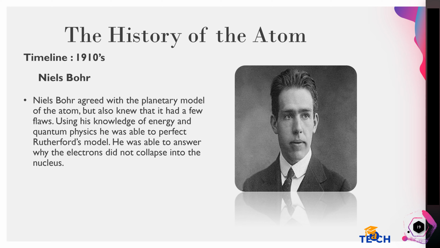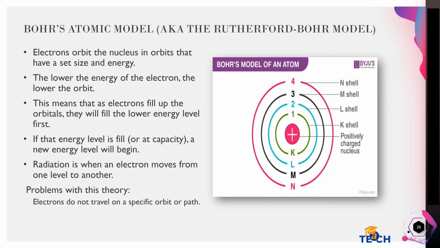In the same decade, the 1910s, Niels Bohr agreed with the planetary model of the atom, but also knew that it had a few flaws. Using his knowledge of energy and quantum physics, he was able to perfect Rutherford's model. He was able to answer why the electrons did not collapse into the nucleus. Bohr's atomic model, also known as the Rutherford-Bohr model.